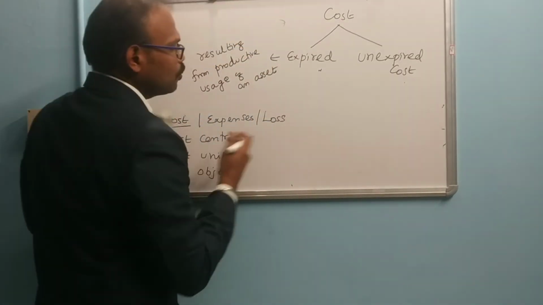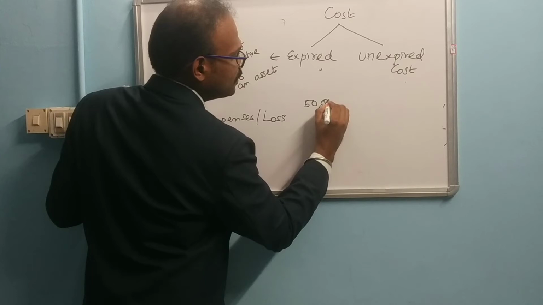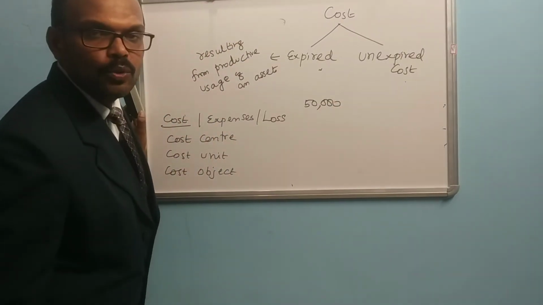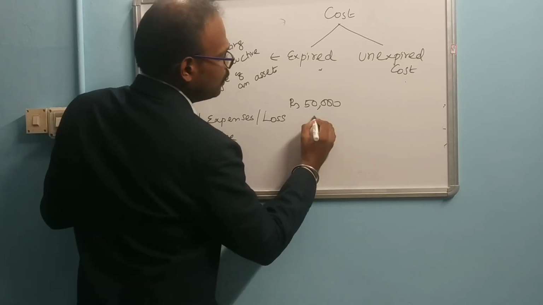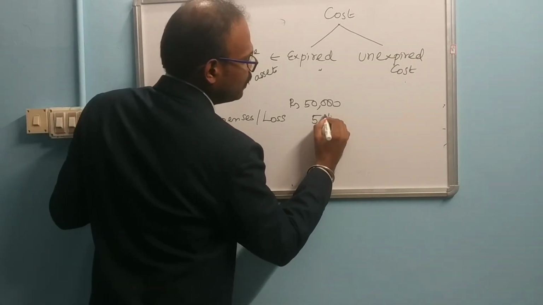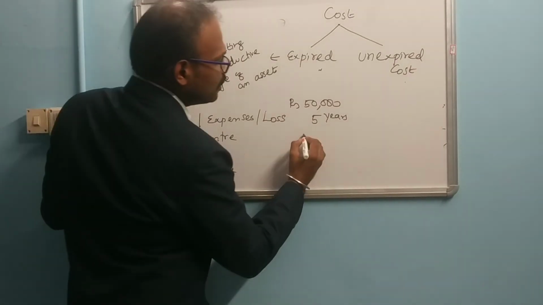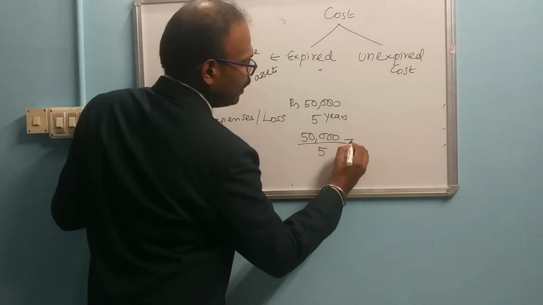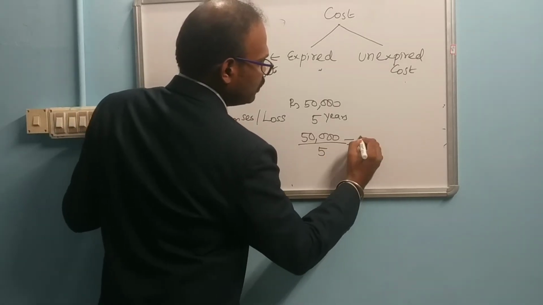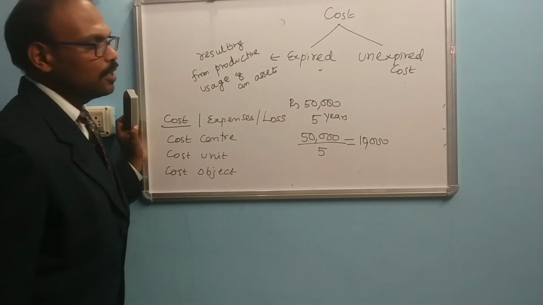For example, you are purchasing one equipment worth 50,000 rupees. The life of that asset is 5 years. So every year the depreciation of that particular asset is 50,000 divided by 5, which is 10,000 rupees. So every year 10,000 rupees is going to be depreciated.